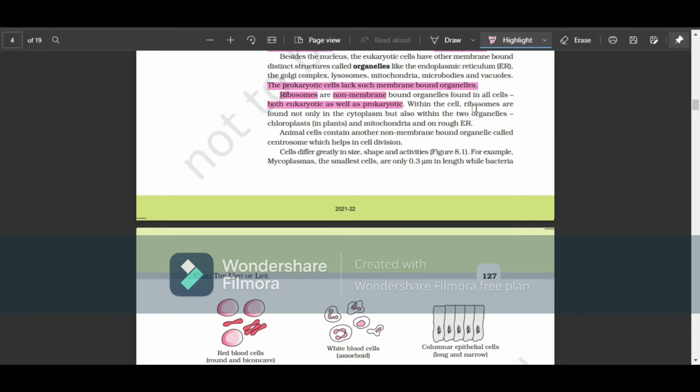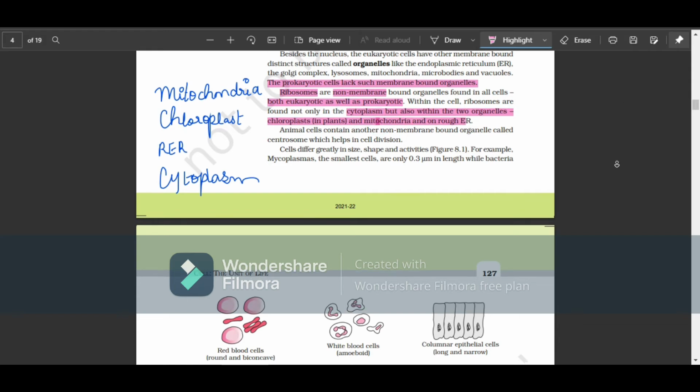Within the cells, where can you find ribosomes? In mitochondria, chloroplast, rough endoplasmic reticulum, and finally in the cytoplasm. These four are the sites where you can find ribosomes. So ribosomes are found not only in the cytoplasm, but along with that, they are in the chloroplast, mitochondria, and the rough endoplasmic reticulum.